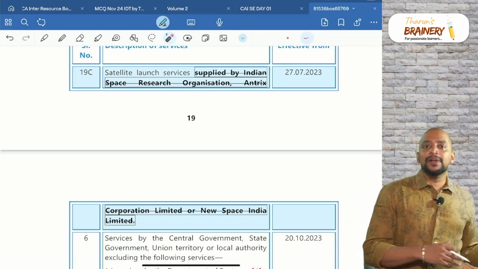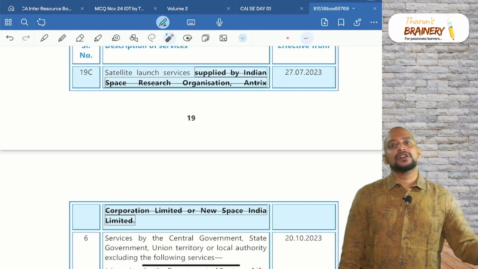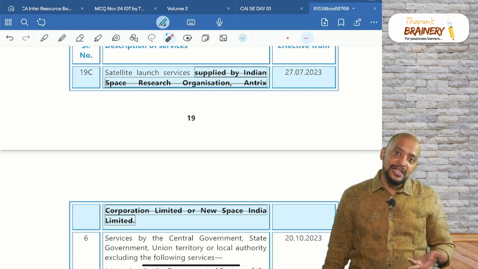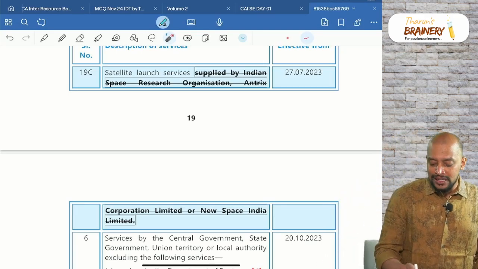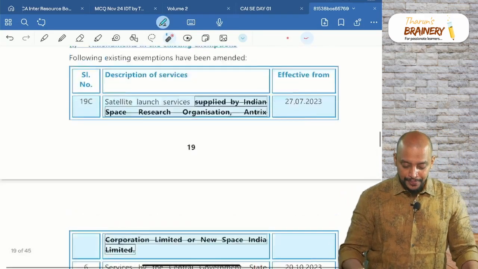Even a foreign company like SpaceX can also come to India, set up their business in India, and whatever money they earn, they are not required to pay GST. All satellite launch service is now exempted.